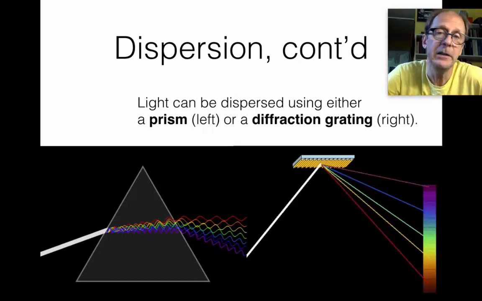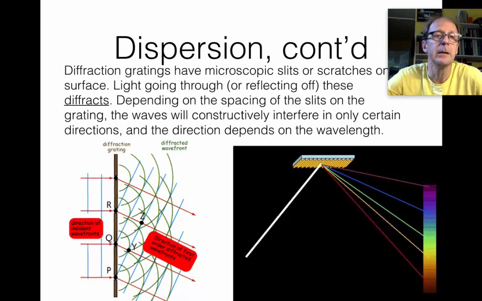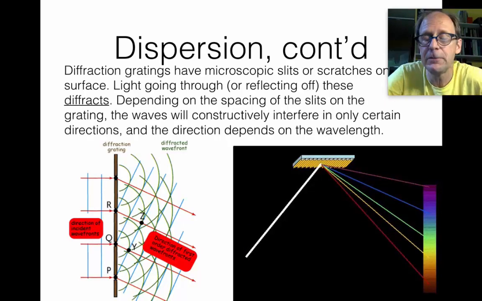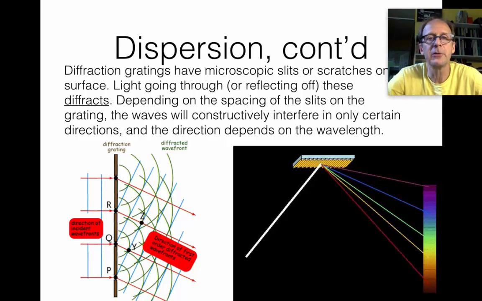The other way is what's called a diffraction grating. A diffraction grating is a surface of glass, typically, that has microscopic slits or scratches on its surface. Light goes through the glass or reflects off the glass. There are transmission gratings where the light goes through the glass, and there are reflection gratings where the light reflects off.